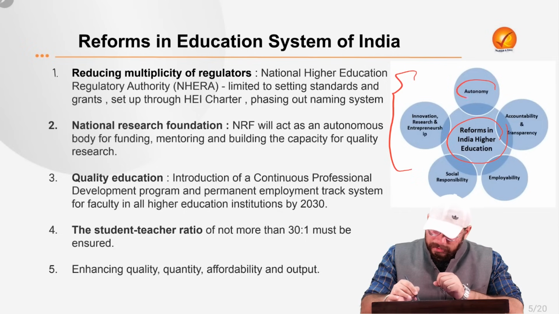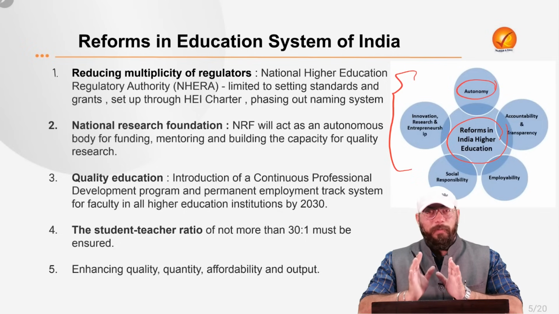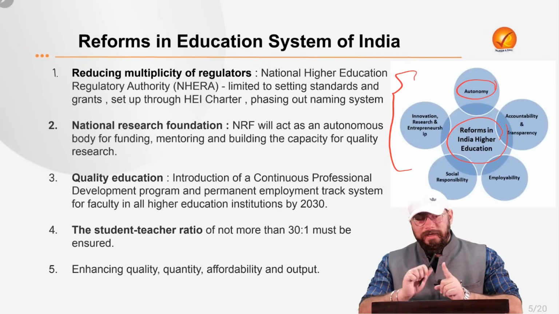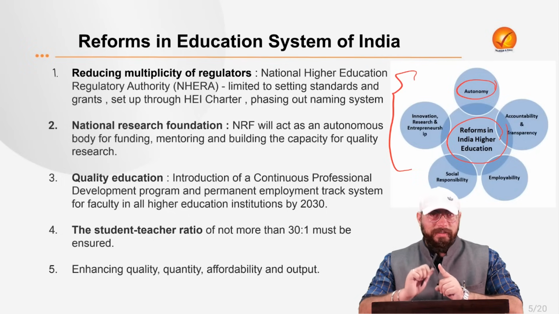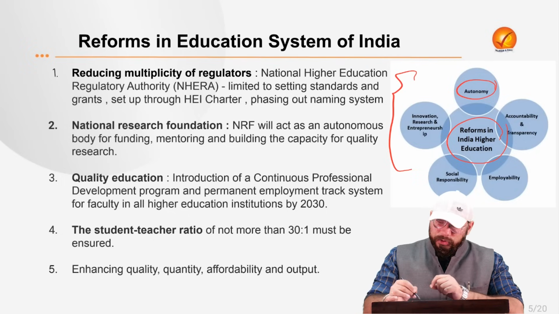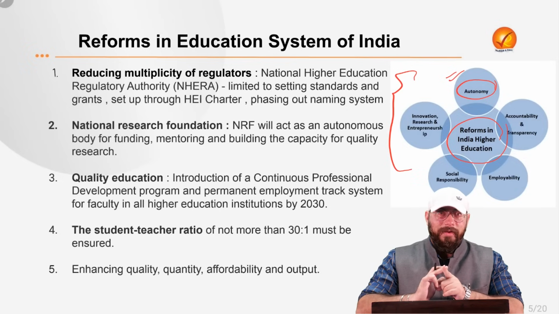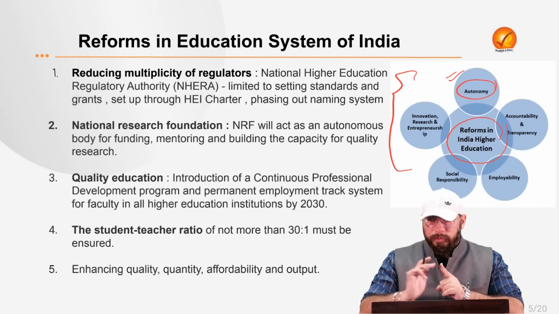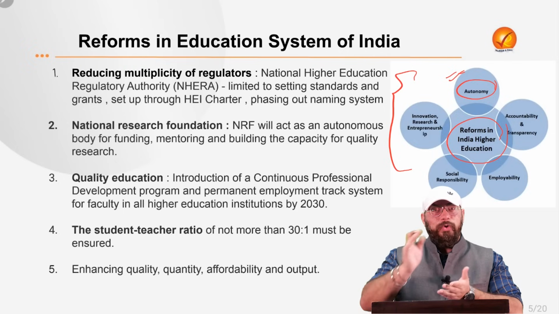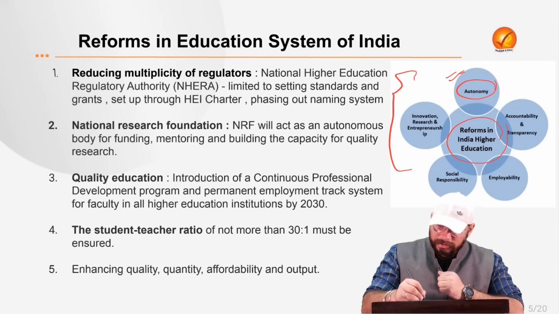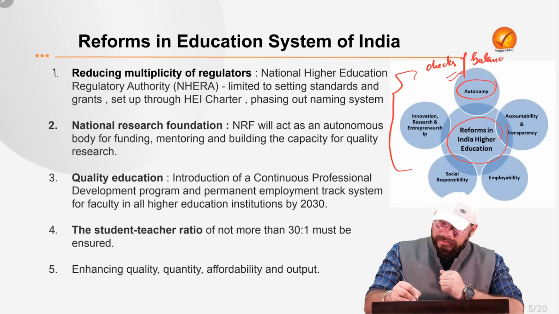So first is autonomy, right? The first theme which I want to discuss in relation to reforms in the education sector is autonomy. This is in relation to institutional reforms. So educational institutions need to be given autonomy. But again, autonomy should be paired with checks and balances.